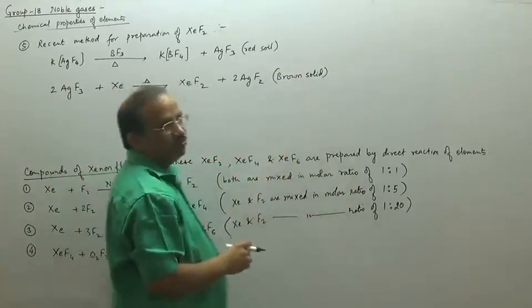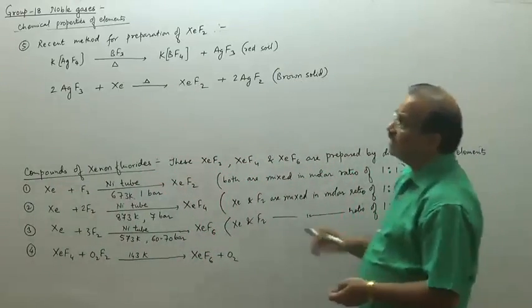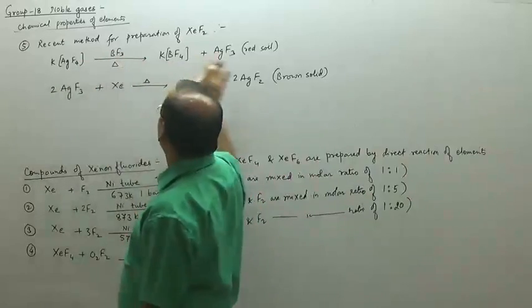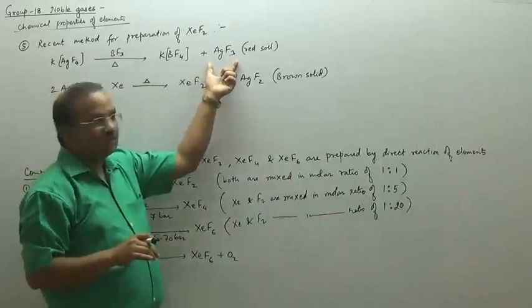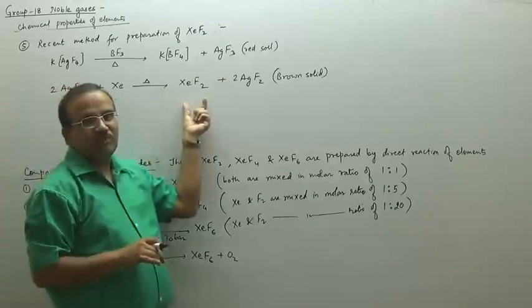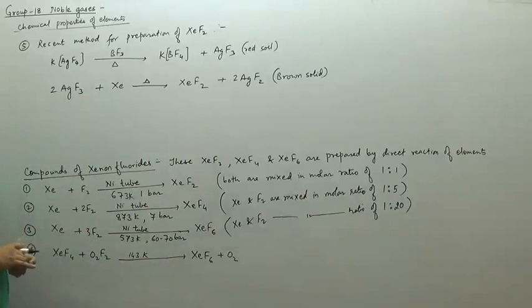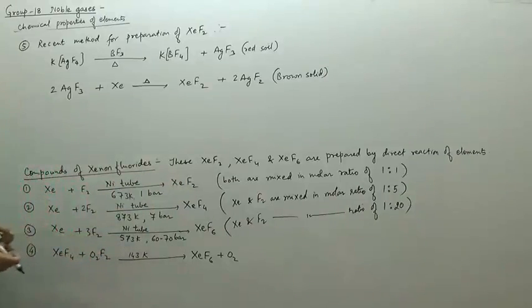So Ag forms the difluoride and trifluoride, but only in the case when it reacts with BF3 do we get the red solid, which then reacts with xenon to give xenon difluoride. So this is the recently discovered method for the preparation of xenon difluoride. That is about xenon difluoride.